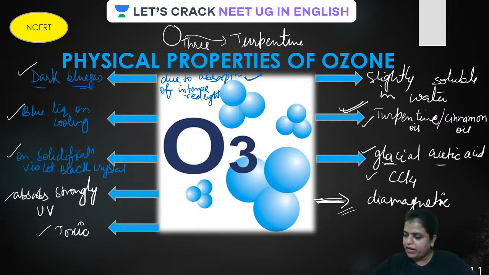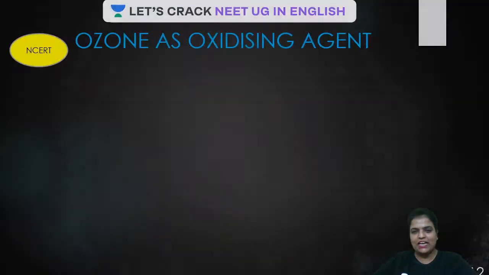If it is soluble in water, why not store it in water? Subhay Subramaniam has got a wonderful question, beta. He is saying that, ma'am, if it is soluble in water, why is it not stored in water? Remember, guys, it is slightly soluble in water. So only a small amount of it is going to dissolve there. But its solubility is much more in turpentine oil. Therefore, it is stored in turpentine oil. Is that clear, dear? If it is clear, do let me know in the chat box.